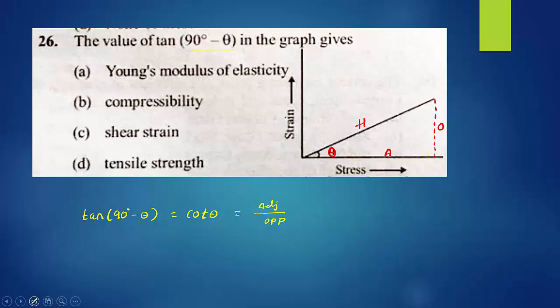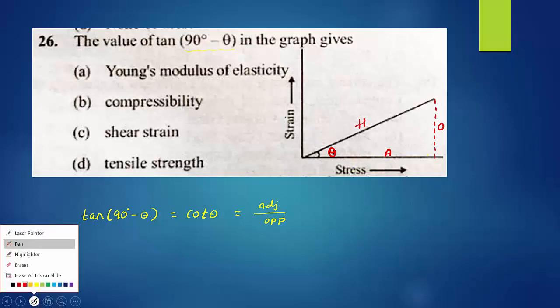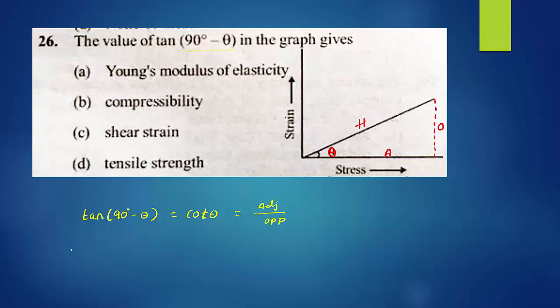So cot theta is equal to adjacent side divided by opposite side. Adjacent side means the x-axis, stress. Opposite side means the y-axis, strain. Right? So tan of 90 minus theta equals stress by strain. Stress by strain is the elastic modulus, or you can take it as Young's modulus.